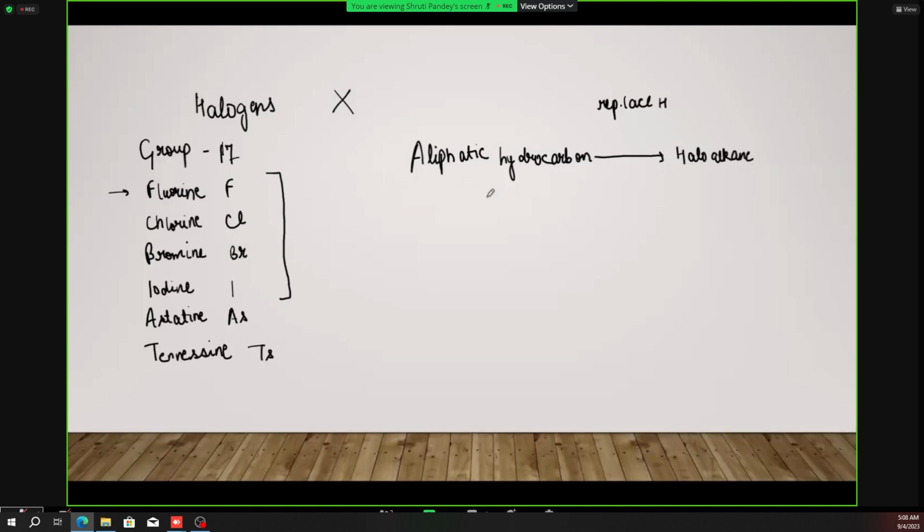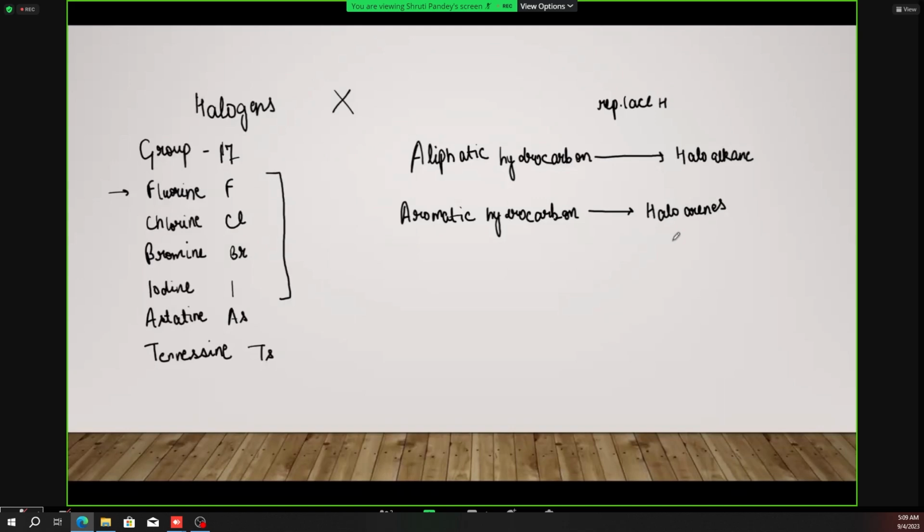We'll go through this when we see the nomenclature of these compounds. And when we come to the aromatic hydrocarbon, and we replace hydrogen in the aromatic hydrocarbon, we will get haloarenes, or the aryl halide. So this is how the haloalkanes and haloarenes are formed.